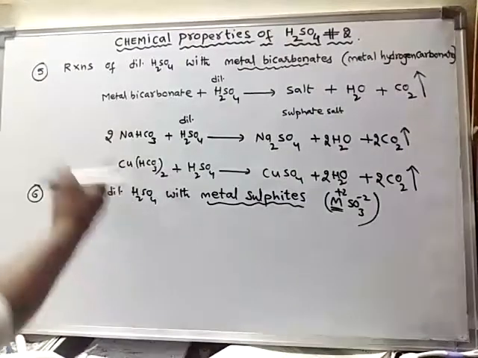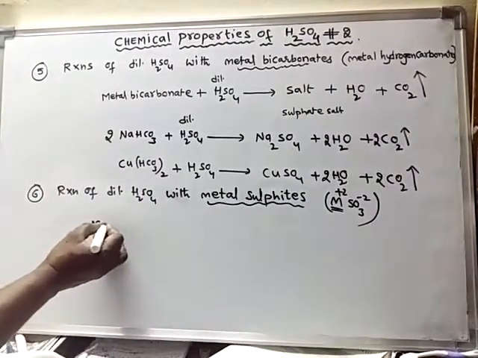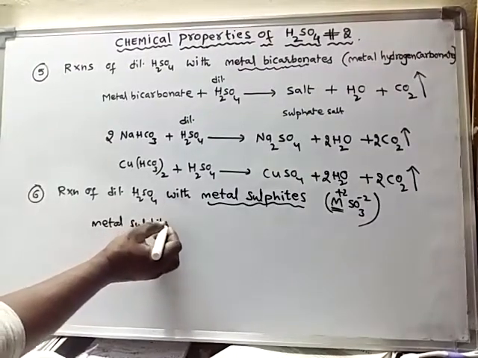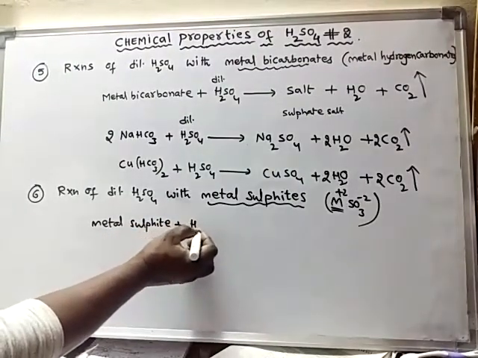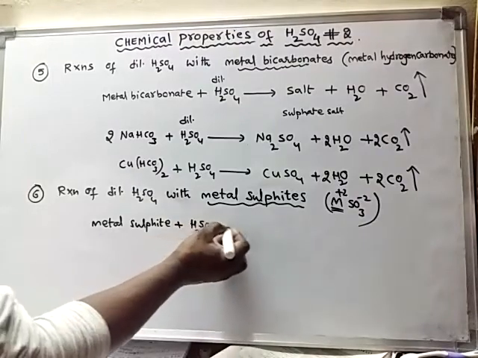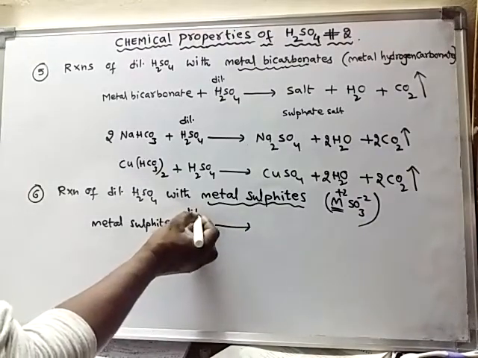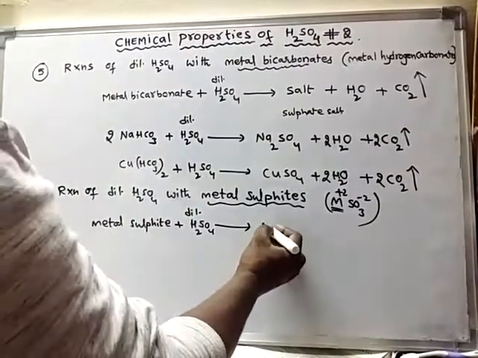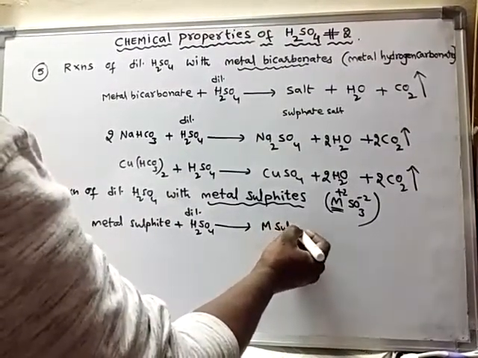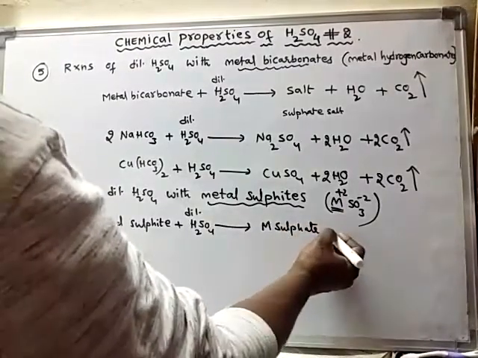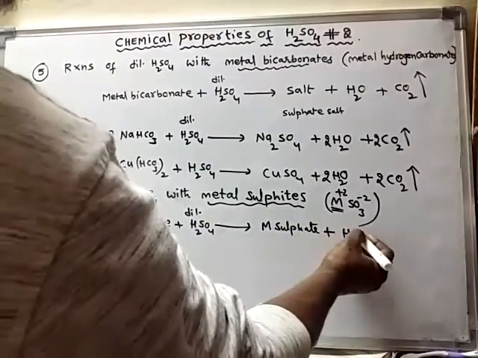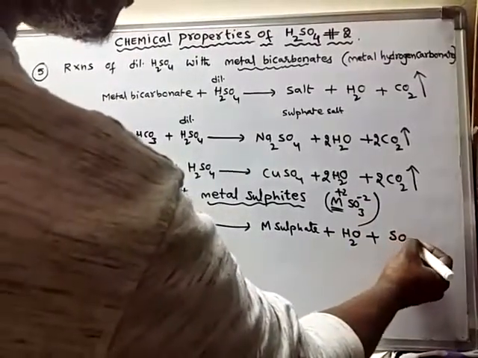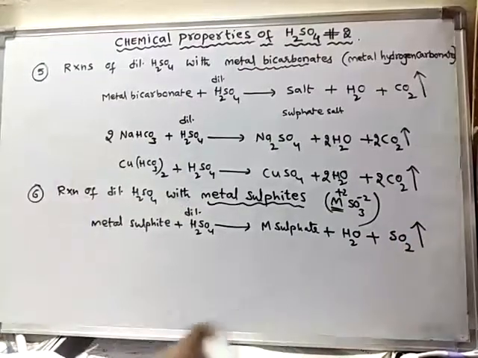If you see the general equation, a metal sulfide, when reacted with dilute sulfuric acid, forms metal sulfate, water is liberated, and instead of carbon dioxide, the gas liberated is sulfur dioxide gas.